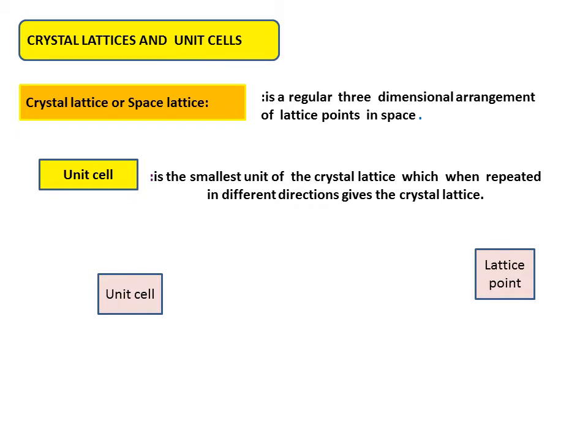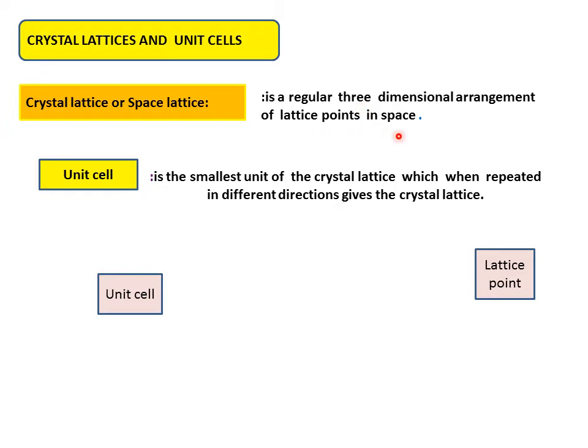So, what is a crystal lattice, dear students? A crystal lattice or space lattice is a regular three-dimensional arrangement of lattice points in space. Dear students, you can imagine a crystal lattice as a big crystal of a solid. A big crystal of a solid is called a crystal lattice or a space lattice. It is a regular three-dimensional arrangement of lattice points in space.